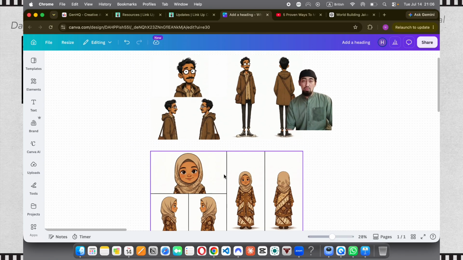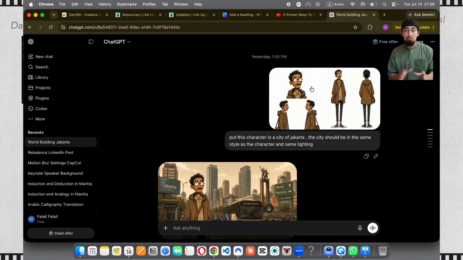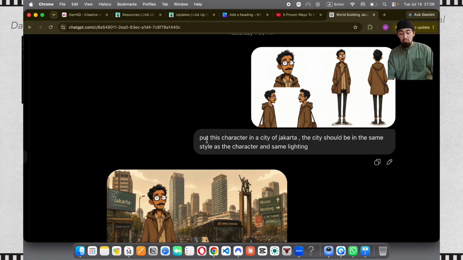Okay, for the world building it's very simple. Let me show you. I used the free version of ChatGPT to build my world. How did I do that? Let's go one by one. So I put my character sheet and I literally said, put this character in a city of Jakarta. The city should be in the same style as the character and same lighting.